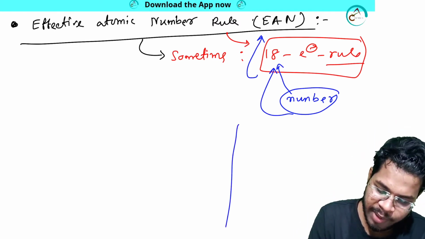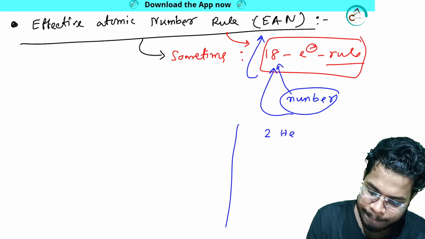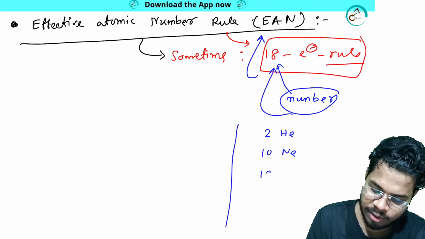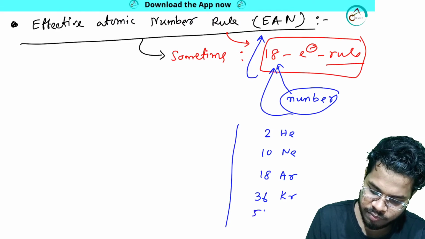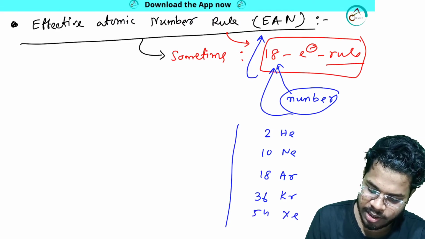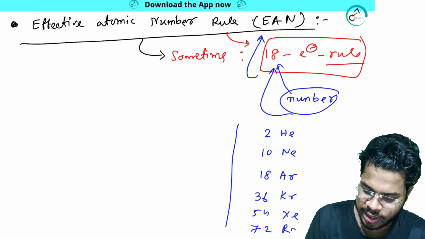So you know that in the periodic table, helium, neon, argon, then what comes? 36, krypton, 54, xenon, and finally radon.